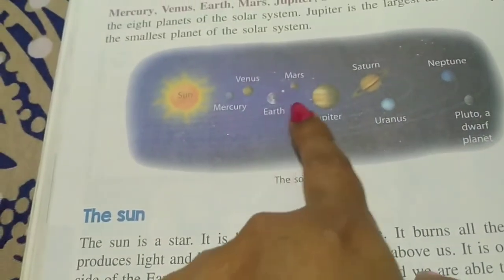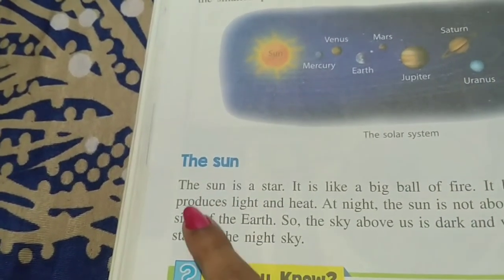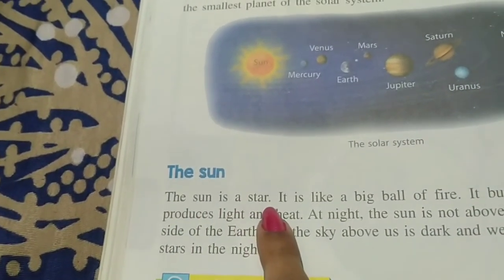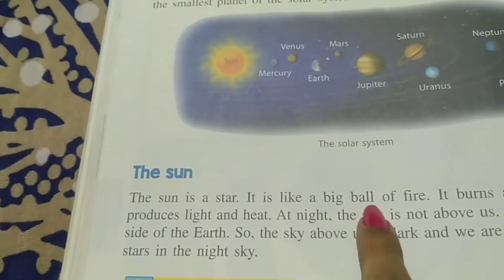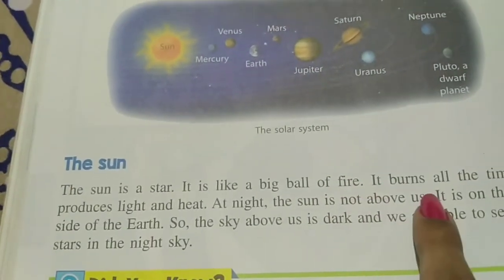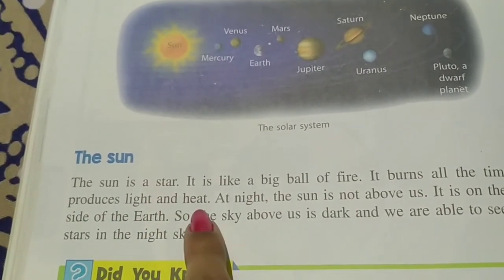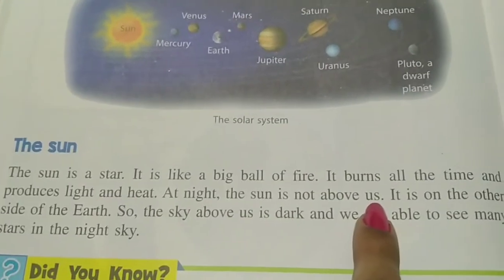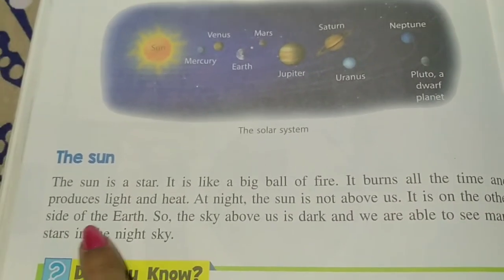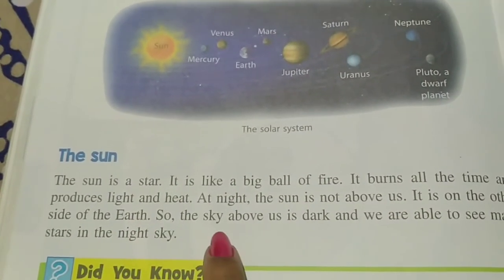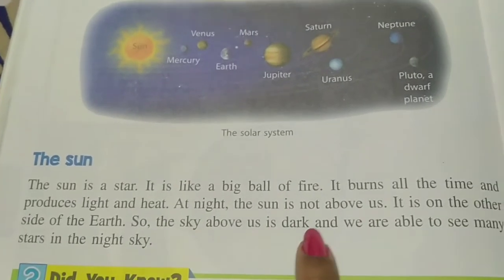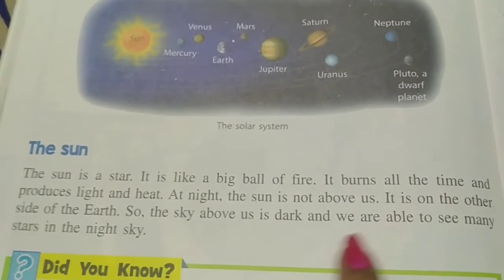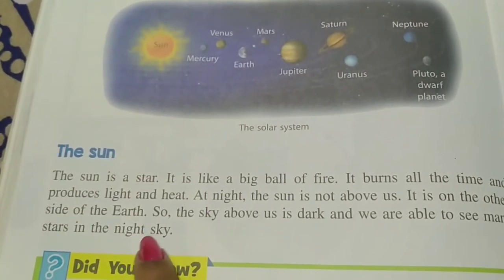Now see students, here the diagram of the solar system is given. The sun. The sun is a star. It is like a big ball of fire. It burns all the time and produces light and heat. At night, the sun is not above us. It is on the other side of the earth. So, the sky above us is dark and we are able to see many stars in the night sky.